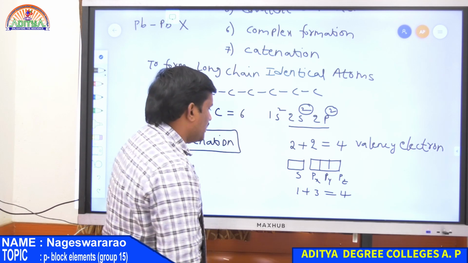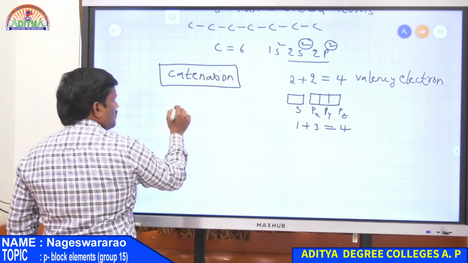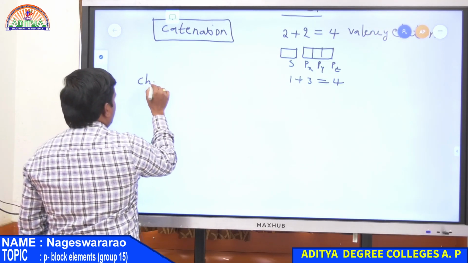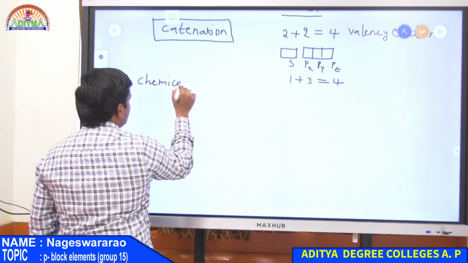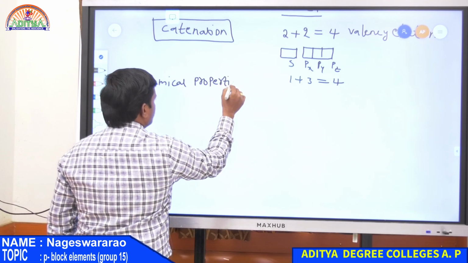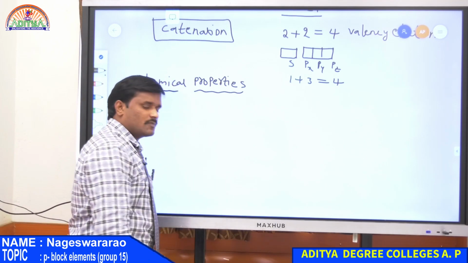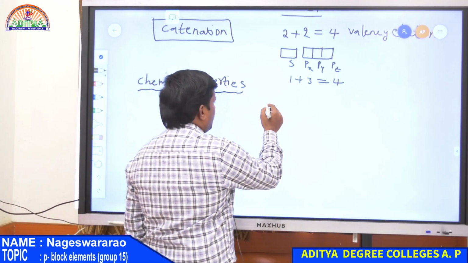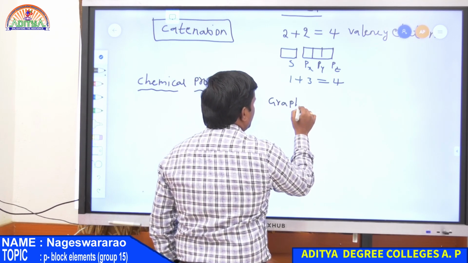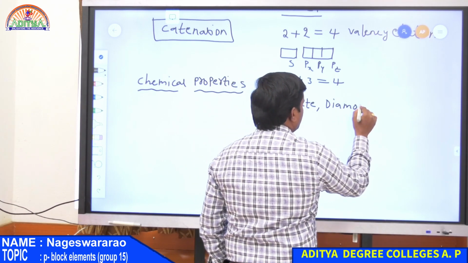Now chemical properties. Chemical properties of carbon family elements. In general, carbon forms different types of allotropes, that is graphite, diamond, coal.